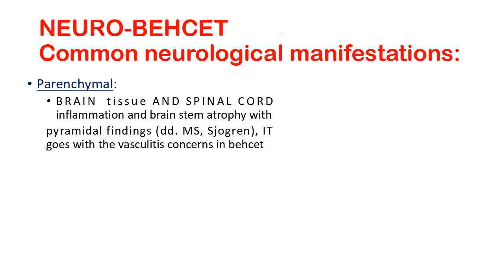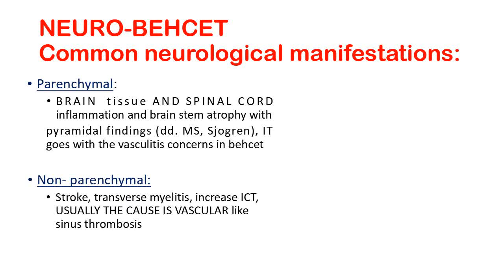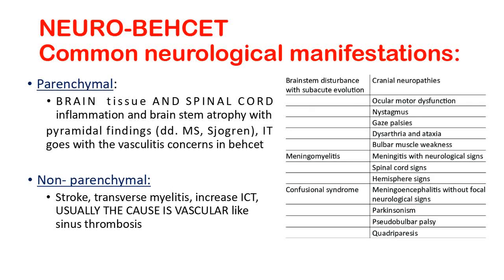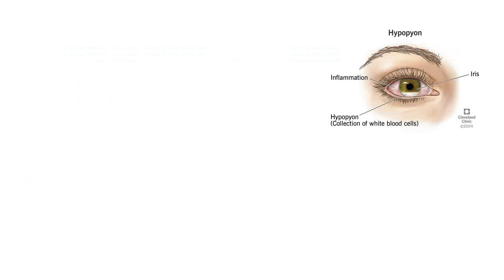Neuro-Behcet can be a parenchymal lesion in the brain and spinal cord tissue due to inflammation and vasculitis, or non-parenchymal due to stroke, transverse myelitis, or increased intracranial pressure due to vascular causes. The brainstem can be affected, with ocular manifestations and their symptoms, or meningomyelitis or confusional syndromes.